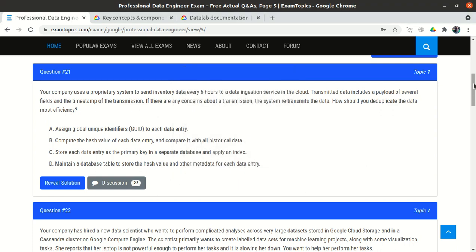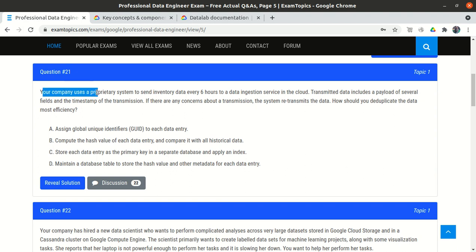Okay, so today we will see the next 5 questions related to the PDE exam, that is the Google Professional Data Engineering exam. So we will see from question number 21 to 25. So let's read question number 21.